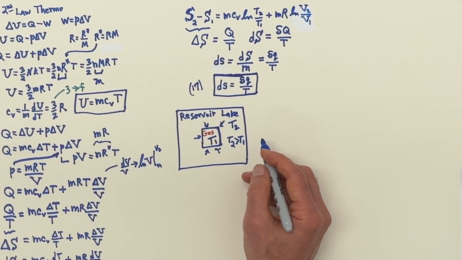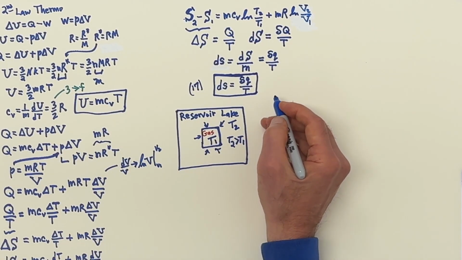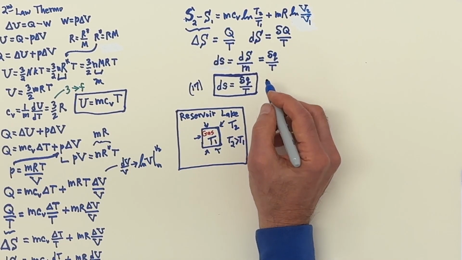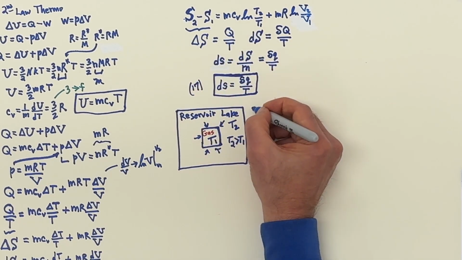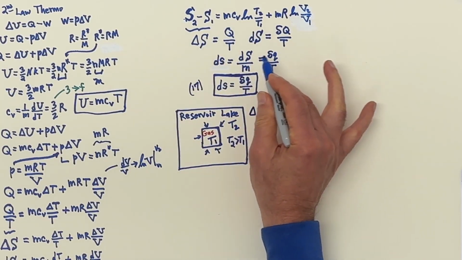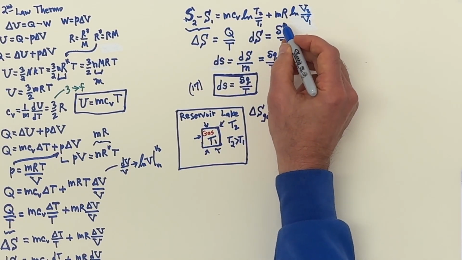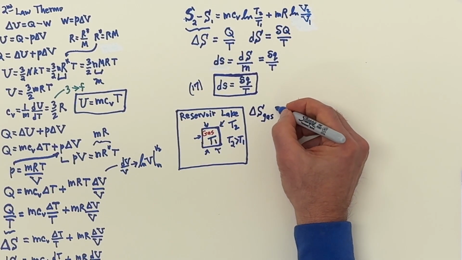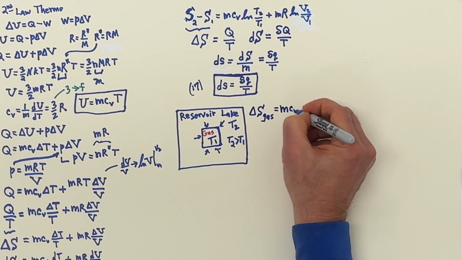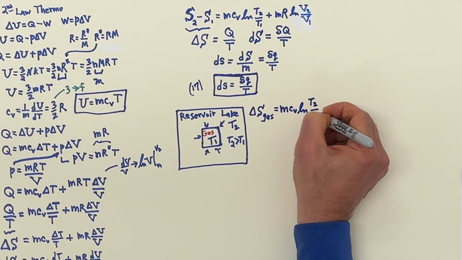we're ready to do a calculation to see what this entropy is going to be. So we already have the formula. We have the change in entropy here, and this is going to be for the gas. This was derived for ideal gas. So we have the relationship. We will just copy this down again. This is going to be mCV, the log of T2 over T1.